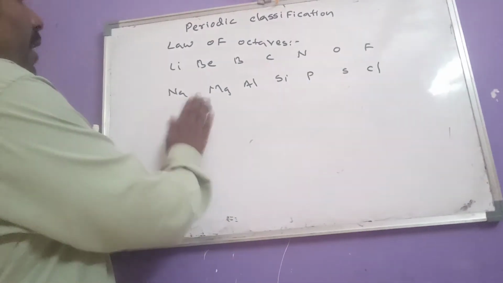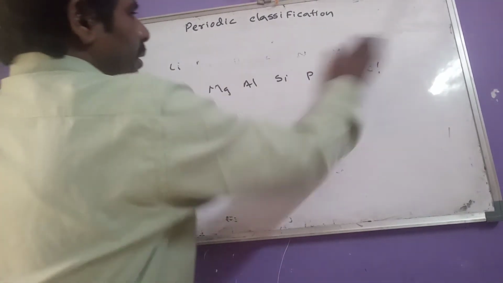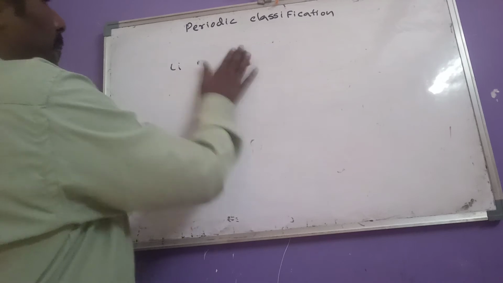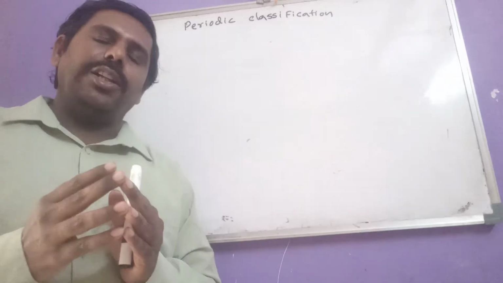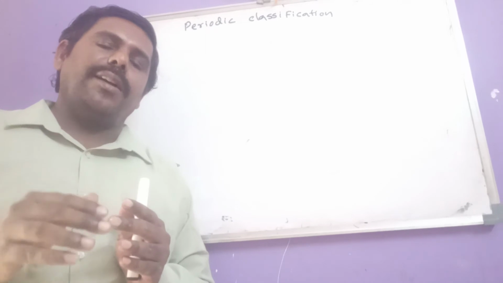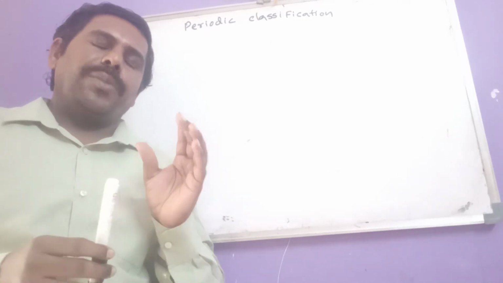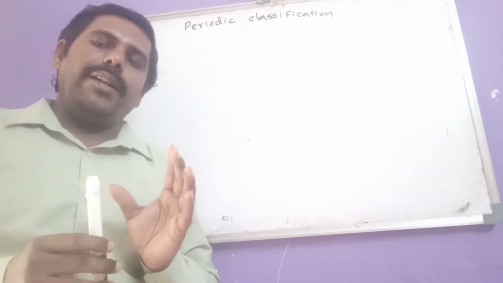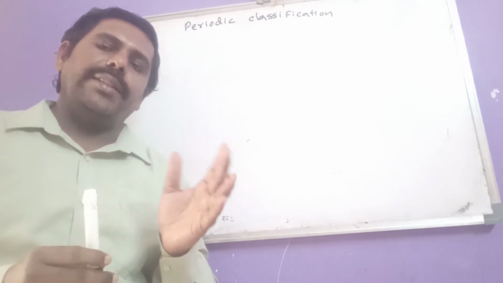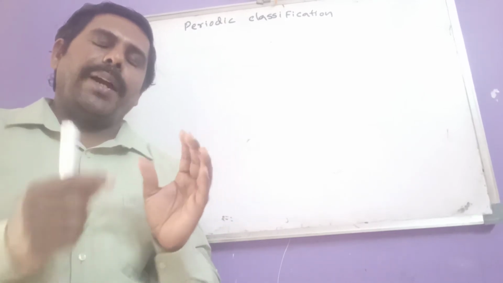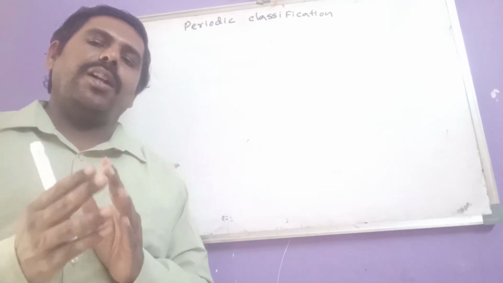Then Lothar Meyer plotted a graph between atomic volume and properties of the elements. He obtained the atomic volume as the ratio of molecular weight to density.